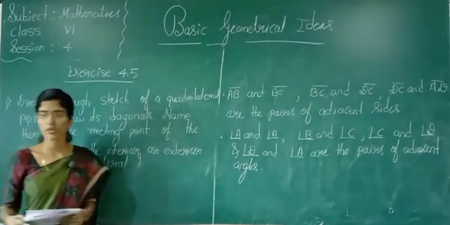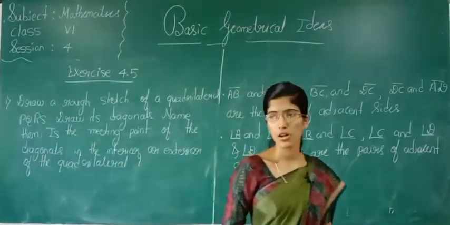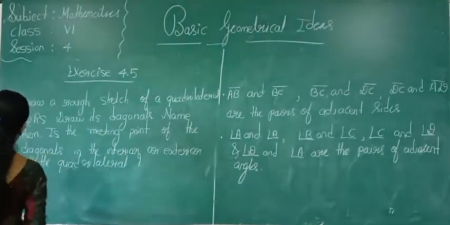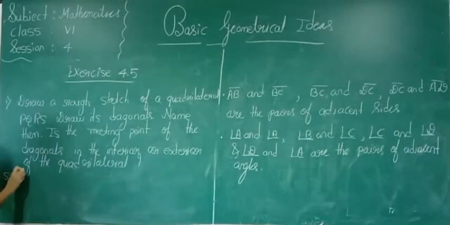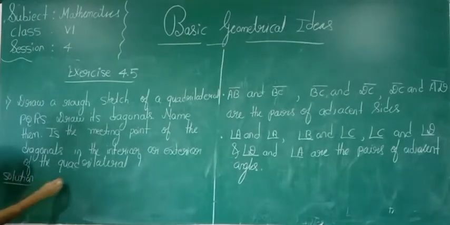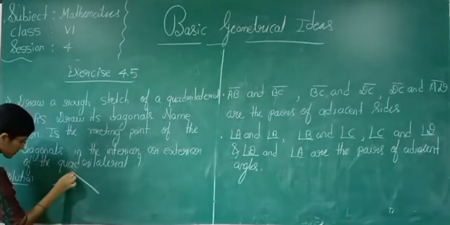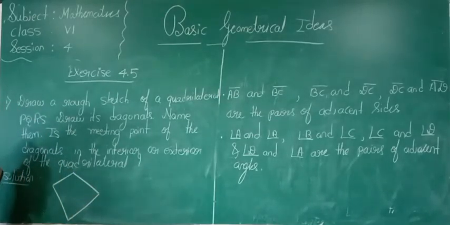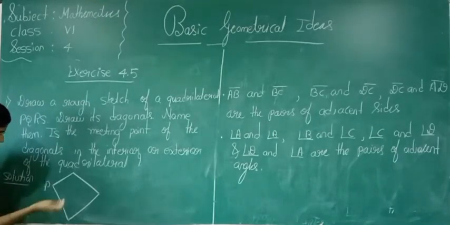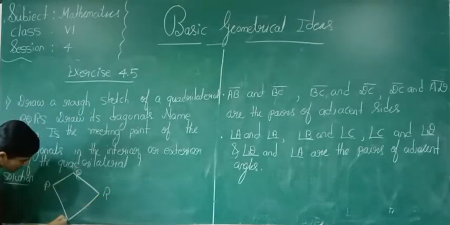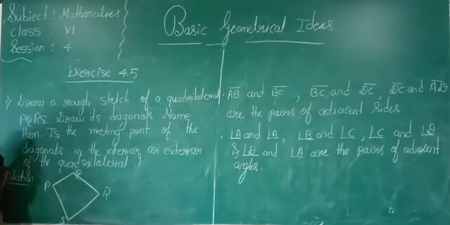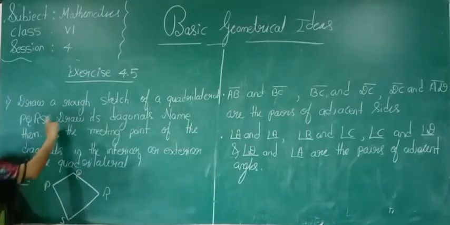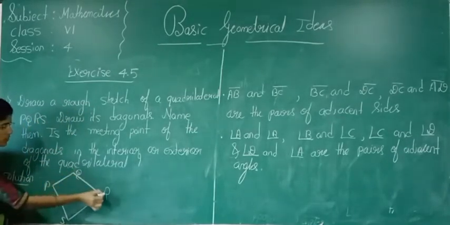Now tell what they are told. They are told to draw a rough sketch of a quadrilateral PQRS. Say, draw one quadrilateral. Solution: is this a quadrilateral? Yes, this is a quadrilateral. Yes or no? P, Q, R, S. This is a four-sided figure. Four sides: 1, 2, 3, 4.